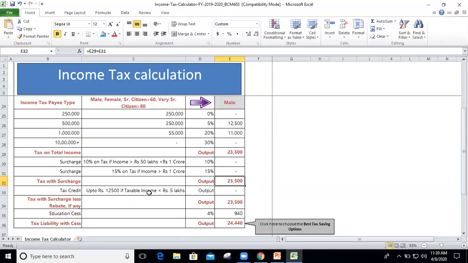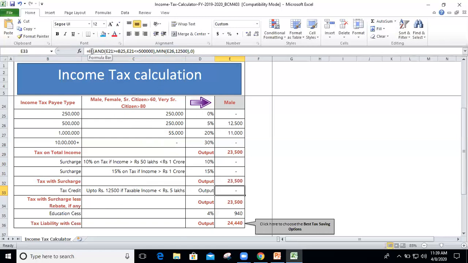Then we will have the tax credit. This is called the relief, up to rupees 12,500 if taxable income is less than rupees 5 lakh. So here, because we have the term 'up to', we can use the MIN, and if it is 'more than', we can use the MAX.